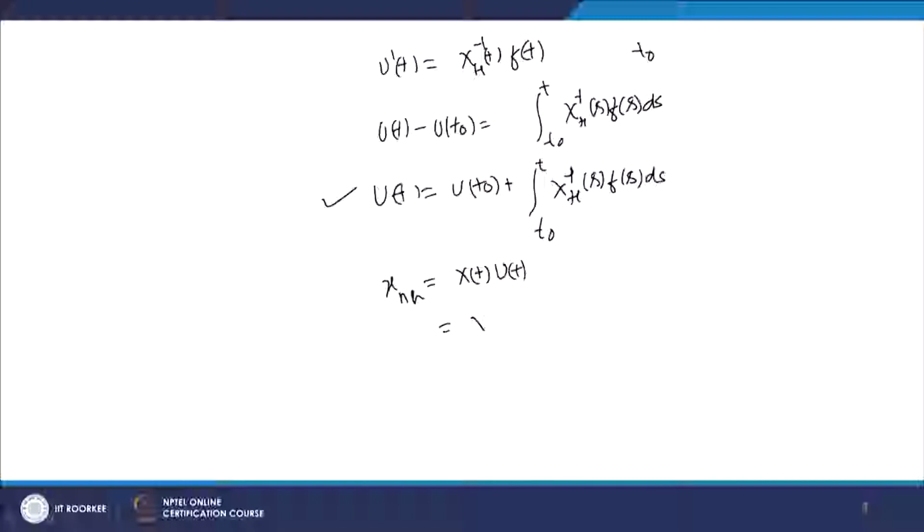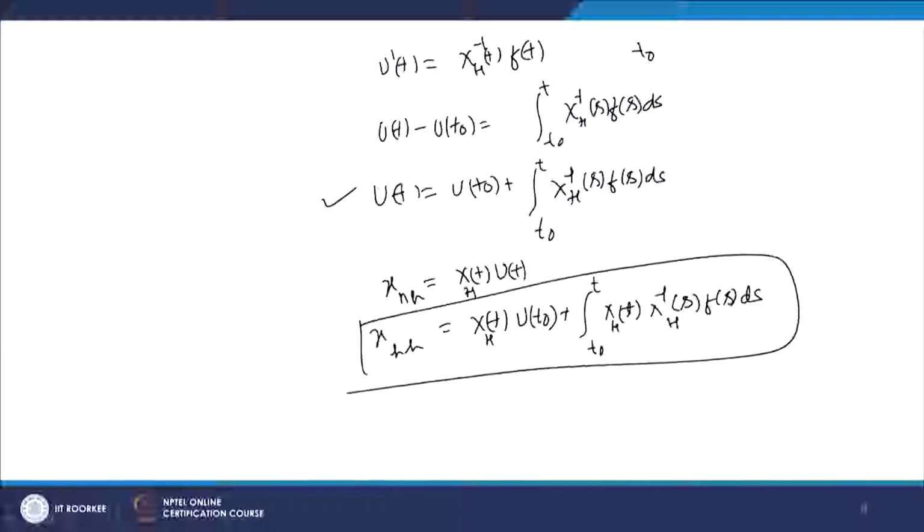So, I can write this as x_h(t) u(t naught) plus the integral from t naught to t of x_h(t) x_h inverse(s) f(s) ds. So, this is the solution of the non-homogeneous problem. The only problem is: what is the value of u(t naught)?